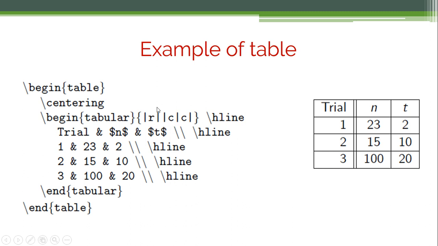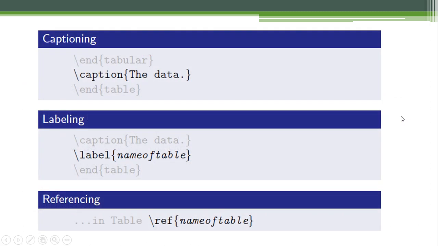And here you can see that I have used 2 vertical lines, and for other places we have just 1 vertical line. So these vertical lines will create these lines, and \hline will create a horizontal line in our tables.